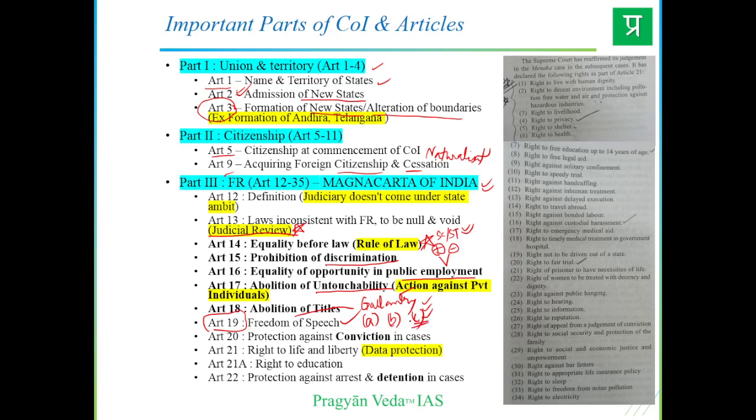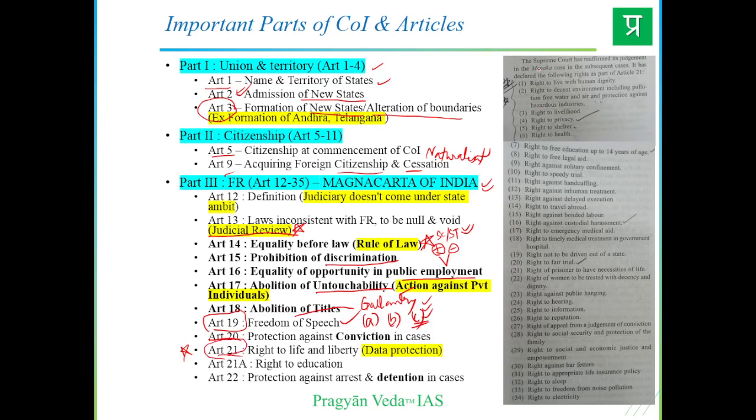And Article 19C covers formation of groups and cooperatives. Article 20 gives the protection against conviction in cases. Article 21 is right to life and liberty, very important. Various questions are framed across Article 21, both on just concept base or application of the same in terms of political philosophy. Article 21 is a very broad article. There are many interpretations of Article 21, just like I have given on the right side.